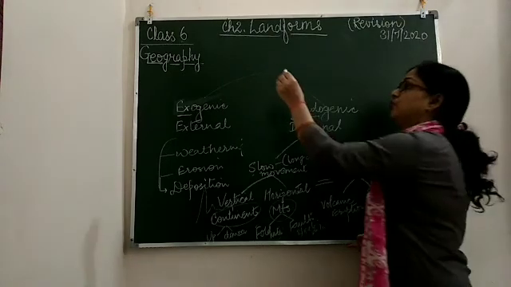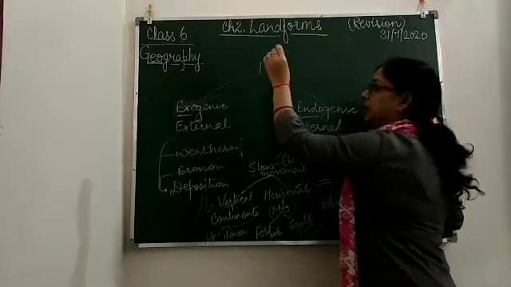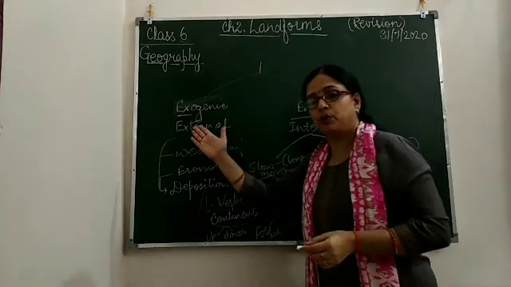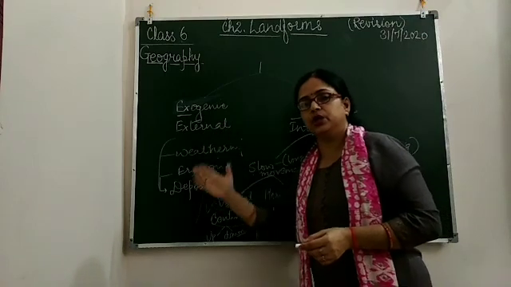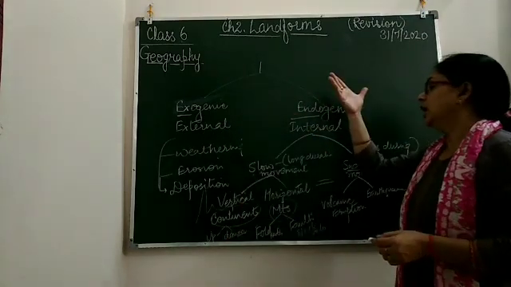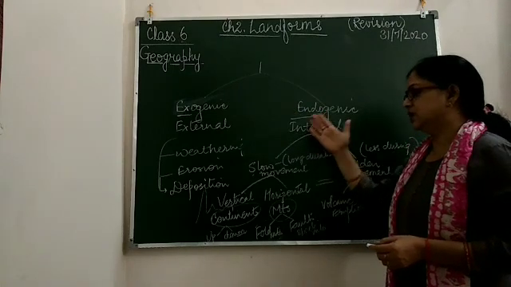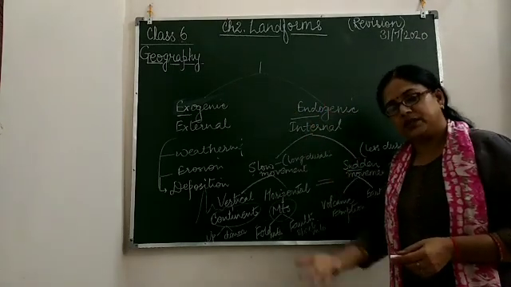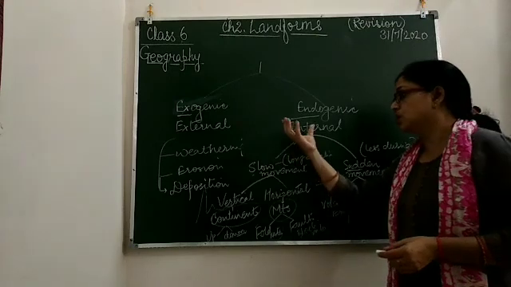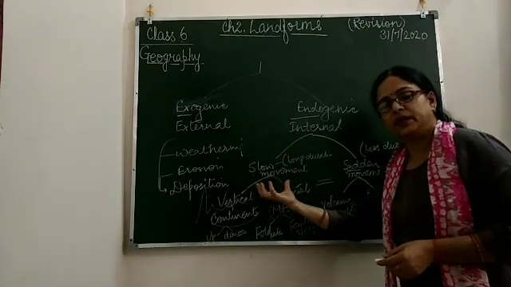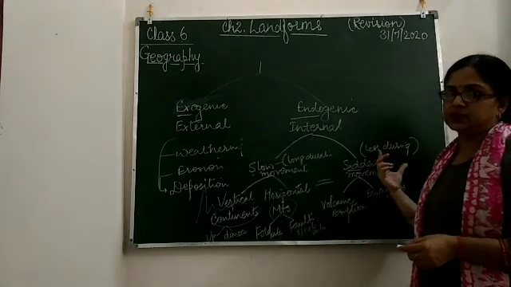So the formation of the Earth involves external processes: weathering, erosion, deposition, and internal ones when it affects internally. There are slow movements and sudden movements.